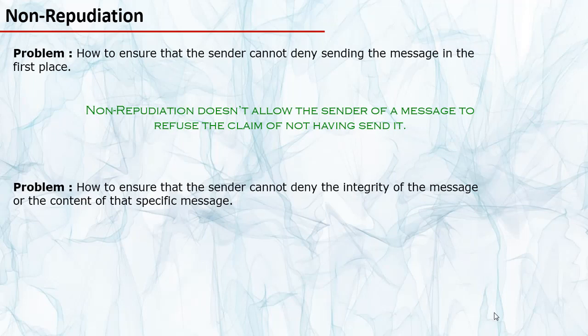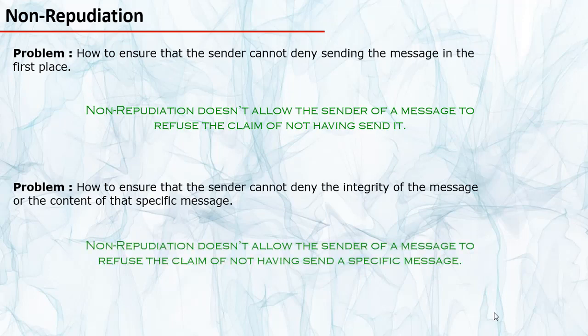Moving on to the other query here. How to ensure that the sender cannot deny the integrity of the message or the content of that specific message that was exchanged in the transaction? Again, non-repudiation doesn't allow the sender of a message to refuse the claim of not having sent a specific message. How does it do this? Non-repudiation associates the identity of the sender with the content of the message, so the sender cannot claim to have sent a specific message with a different content.